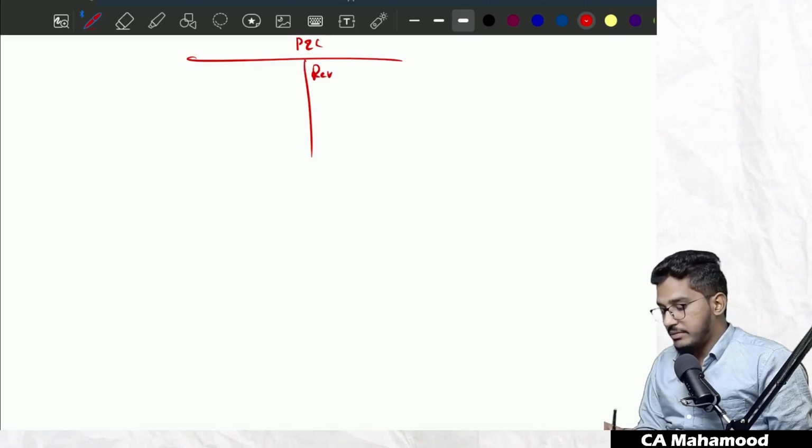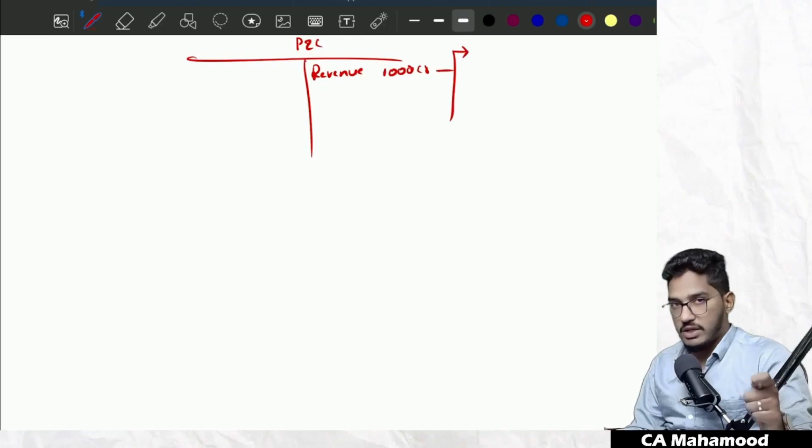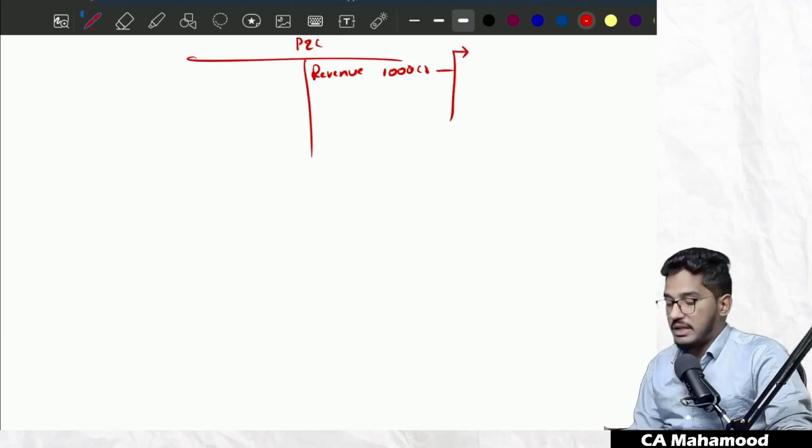Now in the P&L item, for example, in the statement of P&L, there is a revenue. In the revenue, 1000 crores was shown. Now by showing this revenue as 1000 crore rupees, there are various assertions here also management is trying to make. So by showing revenue as 1000 crore rupees, they are trying to convey that revenue transactions worth 1000 crores have occurred, have taken place during the financial year.